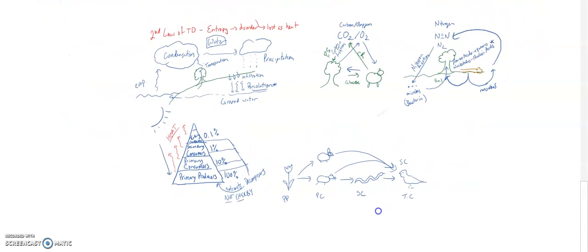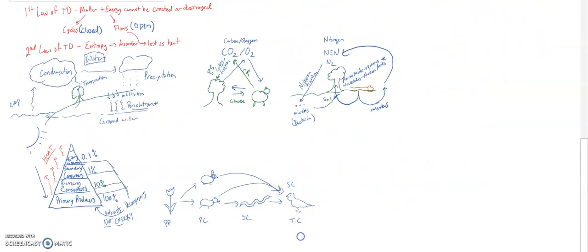All right, looking at the whole picture, you've got your two laws of thermodynamics, and they're both shown here. All right, matter is not created or destroyed, energy is not created or destroyed. However, the second law shows that to keep things organized, we have to keep adding energy because we keep losing energy as the universe tends towards chaos.